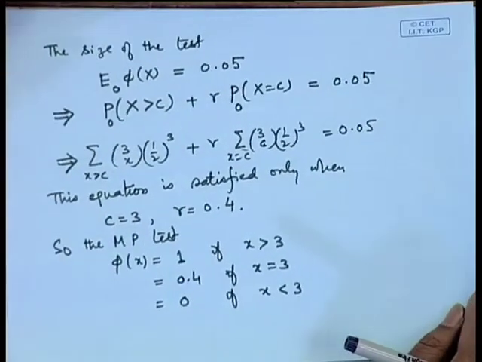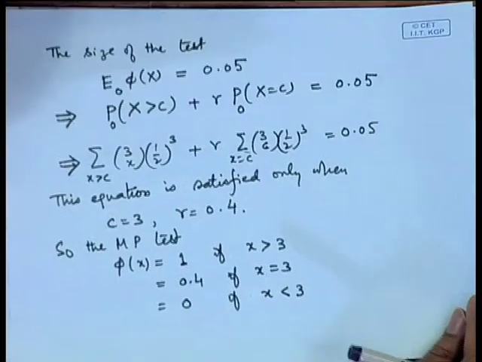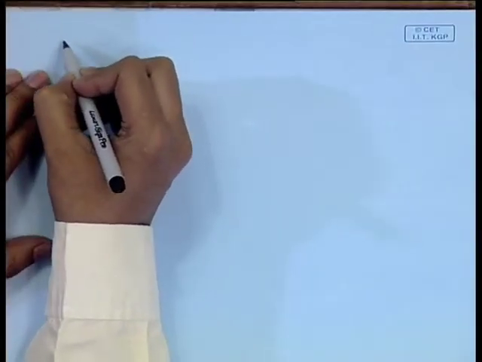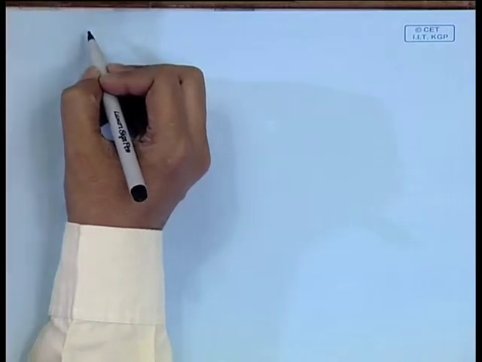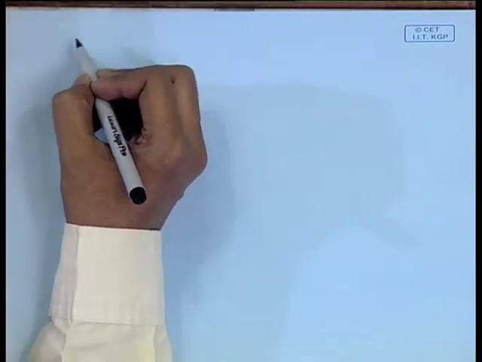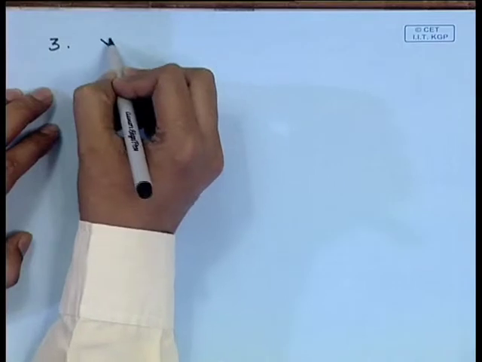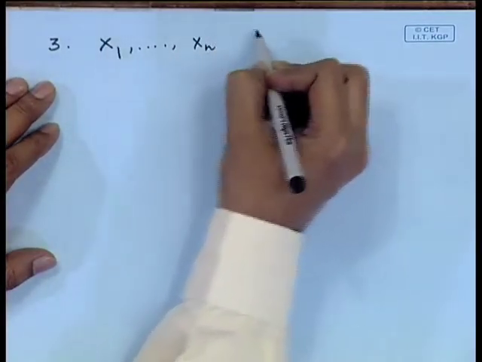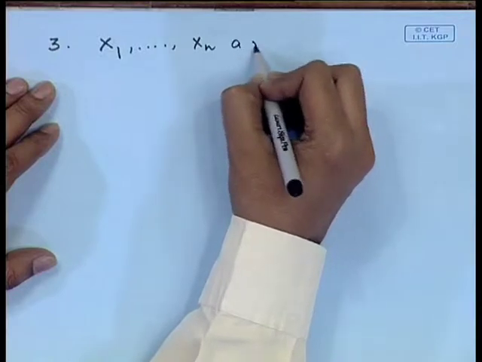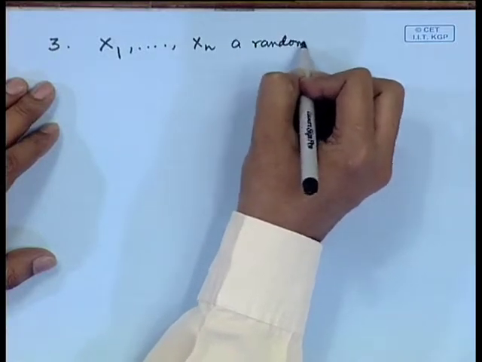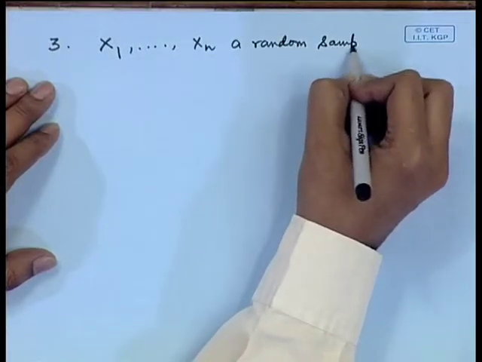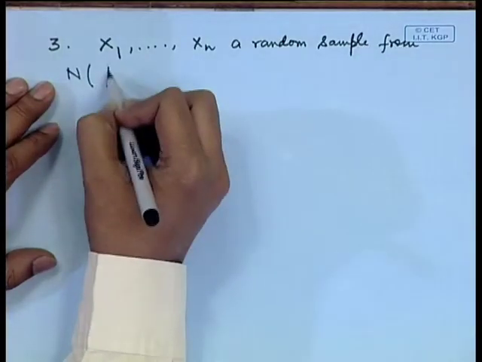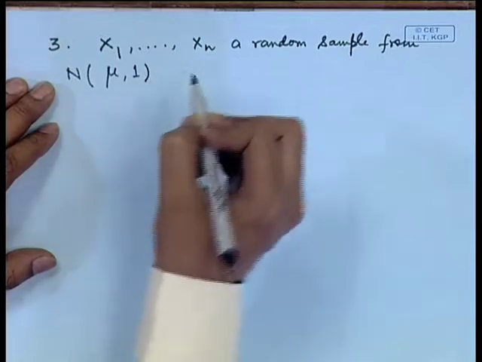Let us look at the applications to the normal distribution here. Consider x 1, x 2, x n, a random sample from a normal distribution with mean mu and variance say unity.